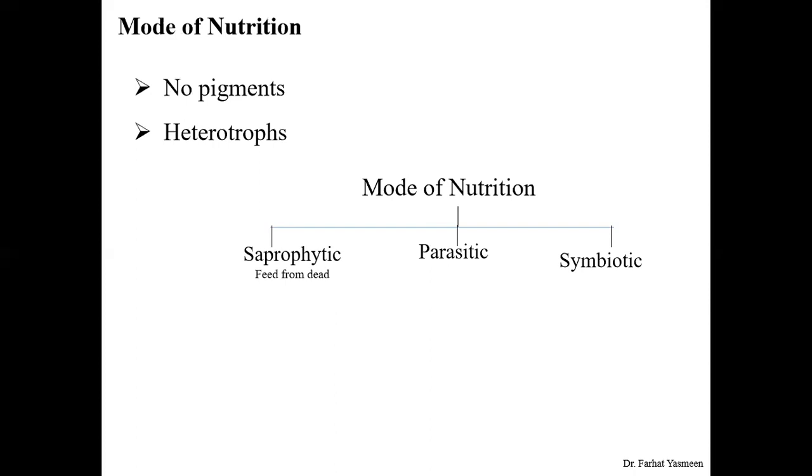Parasitic mode of nutrition is the mode in which they are dependent on another host, and in return they are harming that host. And symbiotic association is another association in which they are dependent on the other host, but it is not necessary that they are making any harm to that host. So there are three different types of mode of nutrition in fungi.